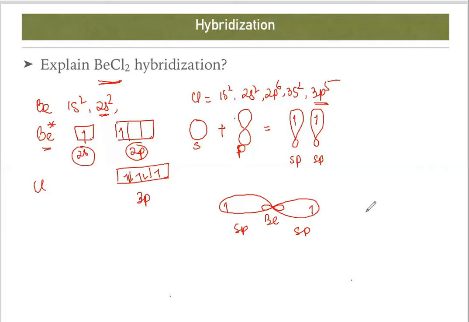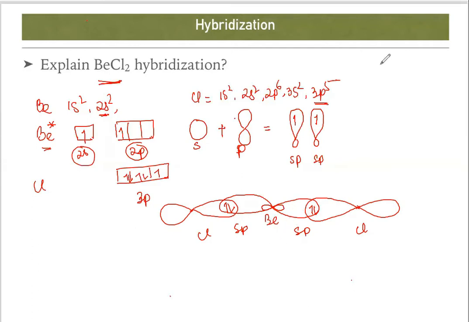Now the approach is chlorine. As we already know, in chlorine there is no hybridization. This electron is present on the pure atomic orbital of P, and that atomic orbital of P looks like this, isn't it? So this is Cl, and another Cl. This electron is going to combine with this one, and another Cl electron will combine with another Cl. So this is how the structure of BeCl2 is explained.